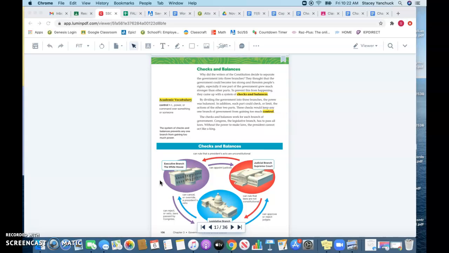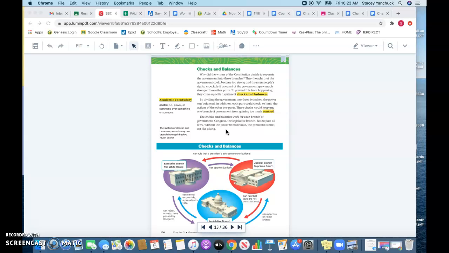So checks and balances. Why did the writers of the Constitution decide to separate the government into 3 branches? They thought that the government could become too strong and threaten people's rights, especially if one part of the government grew much stronger than the other parts. To prevent this from happening, they came up with a system of checks and balances. By dividing the government into 3 branches, the power was balanced. In addition, each part could check or limit the actions of the other 2 parts. These checks would keep any one branch of government from gaining too much control.